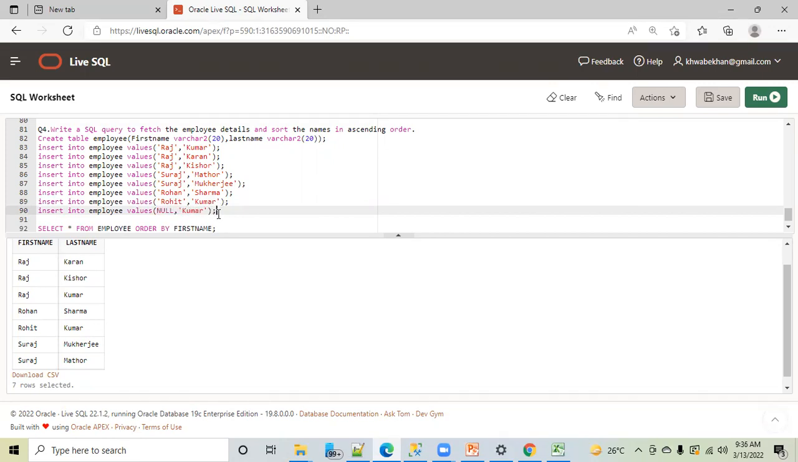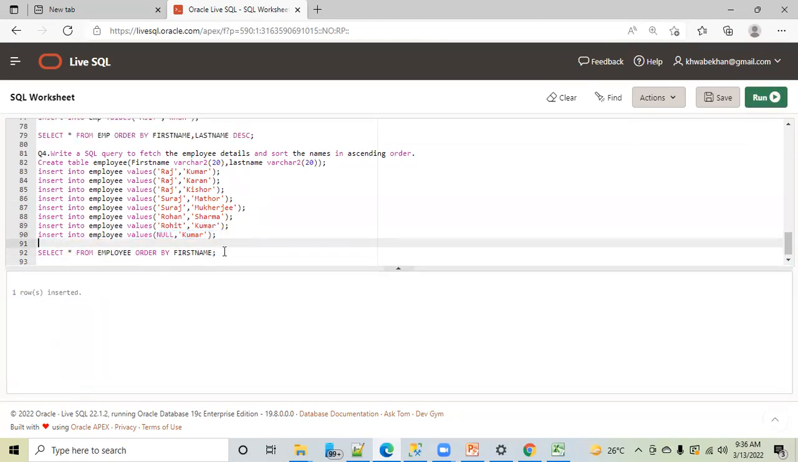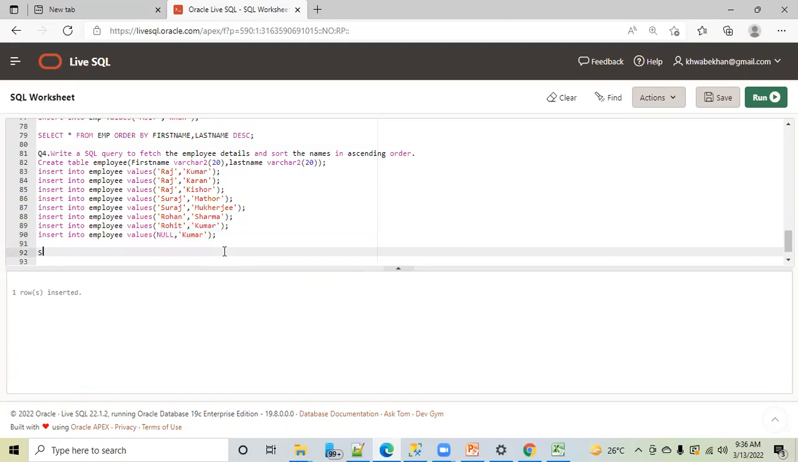I'm adding a record with first name as null. First name as null. This is the data. I want full concentration. If you are getting stuck at any point of time, stop me then and there and ask the question. My question is, I want the employee details whose last name is Kishore. Please help me with the query.